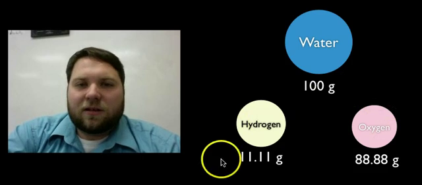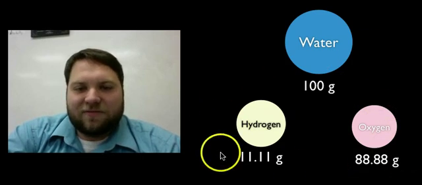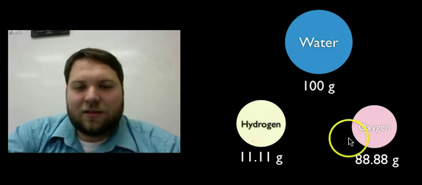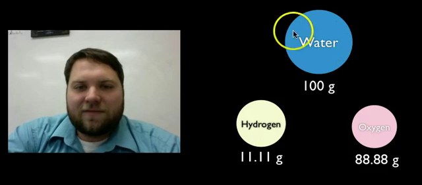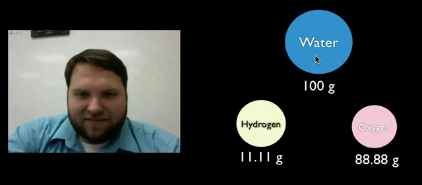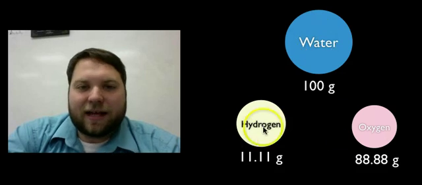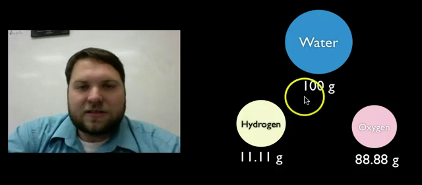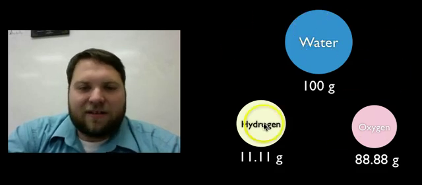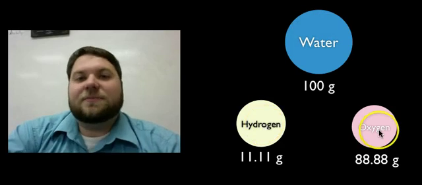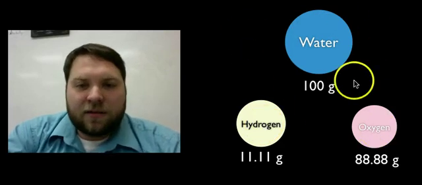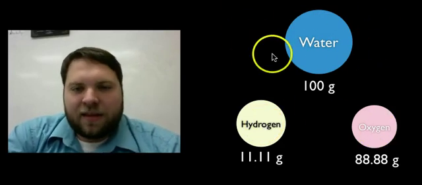And Dalton made the extraordinary leap of realizing that this could only be true if water was made of atoms. There were little tiny parts that could never be broken apart, and these little tiny parts were combining in specific ways to form the water. So you would have hydrogen atoms and oxygen atoms that would come together to form water.